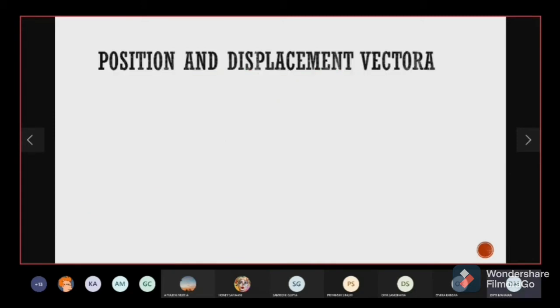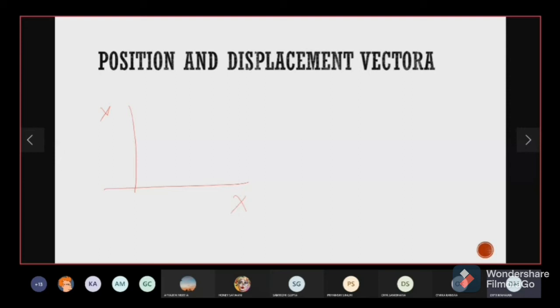Okay, so now we come on to position and displacement vectors. If we want to talk about position vector and displacement vector, let's see, because we are going to be using them very often. So let's see what is the difference between position vector and a displacement vector. So suppose I tell you that there is any object P which is moving in the XY plane. Fine.